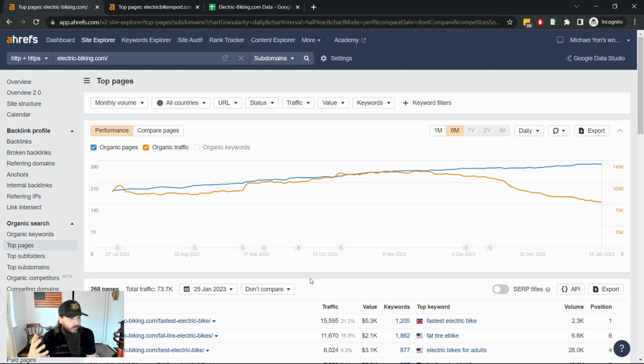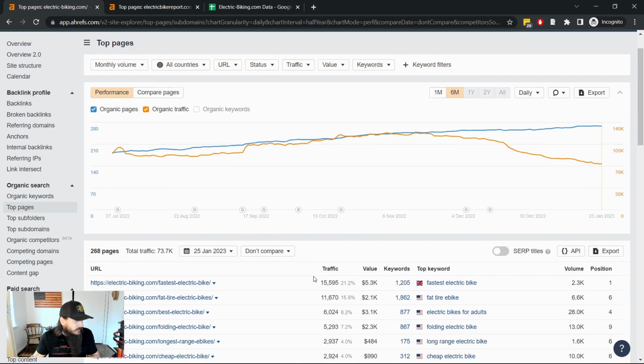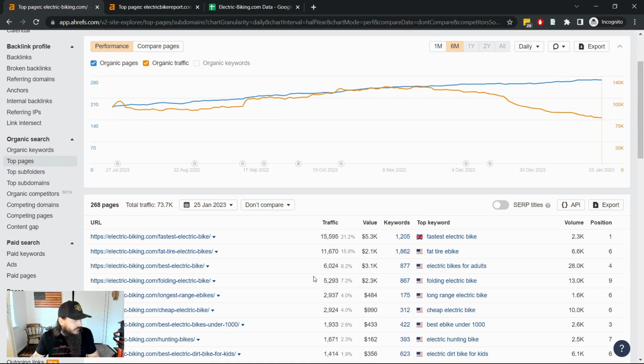And you're also looking for business value here, right? You want to look at whether a lot of the top pages that are driving traffic to the site are really important for your bottom line and something that you can get a lot of leverage out of and create a lot of business value out of post-acquisition. So I just have a couple of examples up here in the e-bike industry, which is a really popular and lucrative one with lots of affiliate offers.